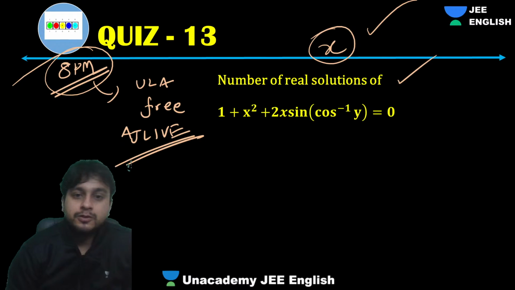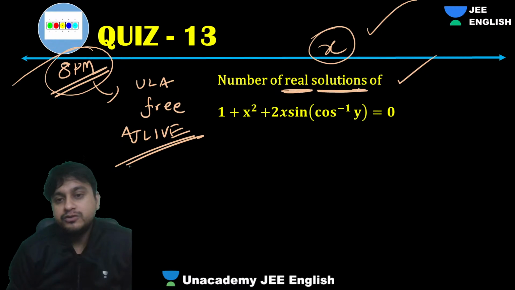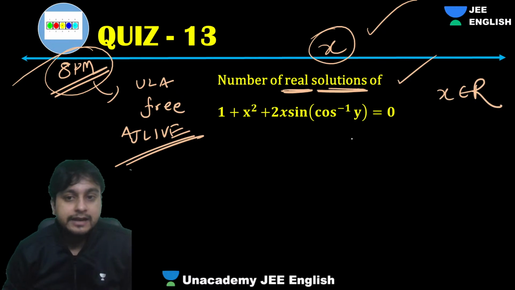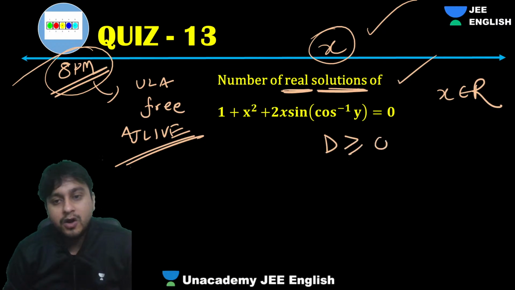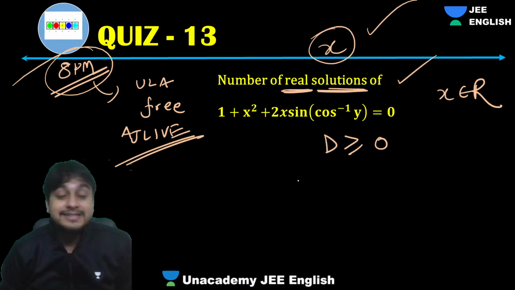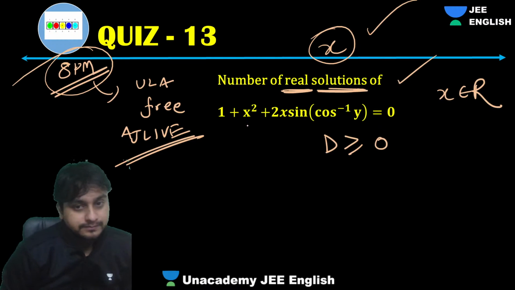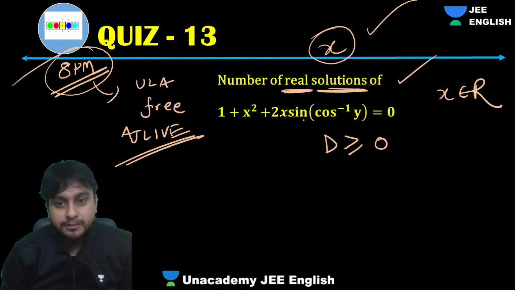Okay, guys. So obviously we need real solutions, right? So they are asking real solution. That means if x is real, can I say discriminant greater than or equal to 0? Yes. So what will happen, guys? B square, right? This is your B. This is your A is 1. B is what? 2 times of this. Okay. 2 is also included in that. And this is your C, right?